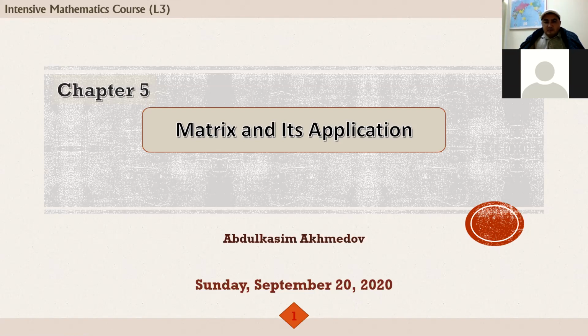That means A times B is not equal to B times A. We saw that in some examples. One more thing is left about matrices, and I think I'm going to finish this today. After that we'll talk about some applications of math in our daily or practical situations.